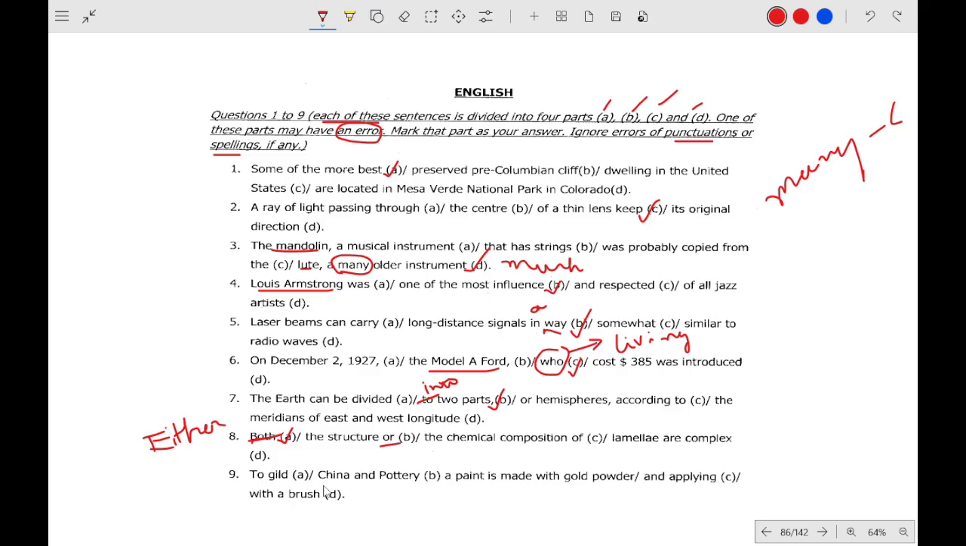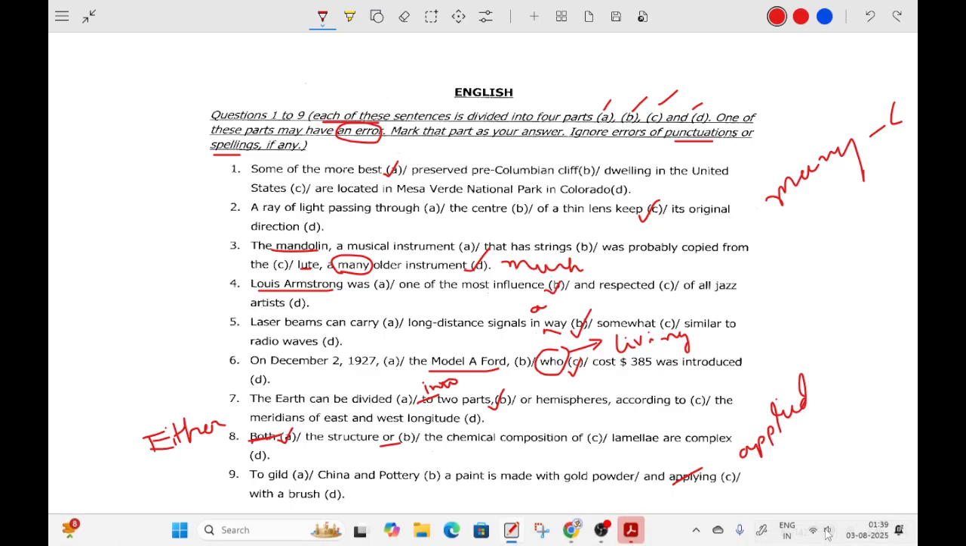To gild china and pottery, a paint is made with gold powder and applied, not applying. We are not applying right now. This is a general statement, so we will use applied.